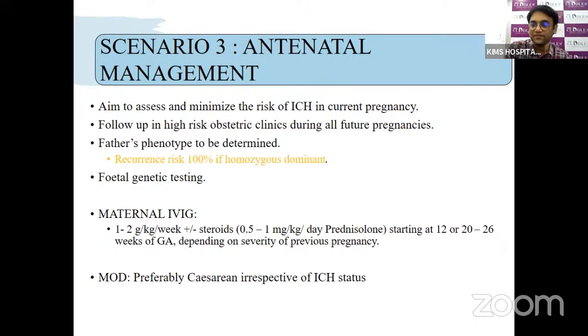Immediately after the delivery, we screen for intracranial hemorrhage. And based upon the platelet count, less than 30,000 we'll give platelets, 30 to 50,000 we'll give IVIG and platelets, more than 50,000, if there is no ICH, we don't do anything. If there is an ICH, we want to maintain beyond 1 lakh. The first choice here, in the case of a known case, is always the human platelet antigen 1B.